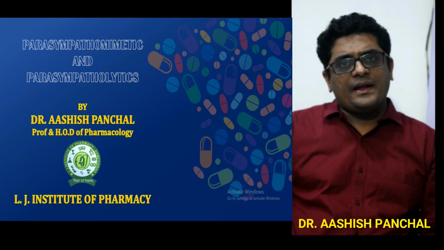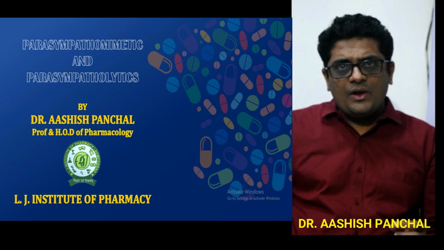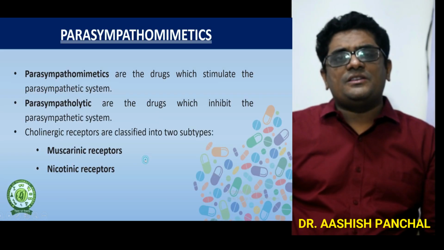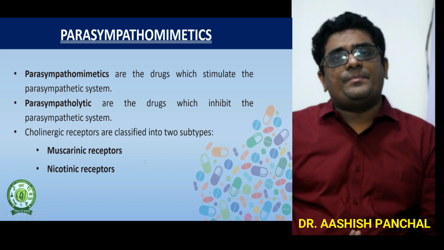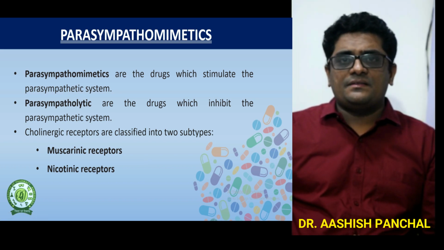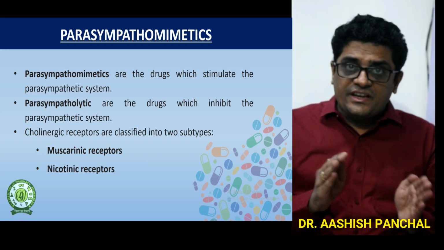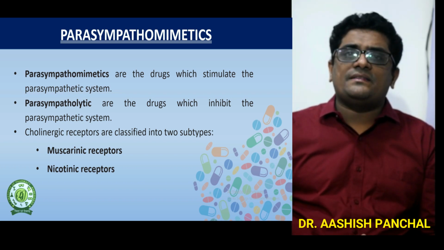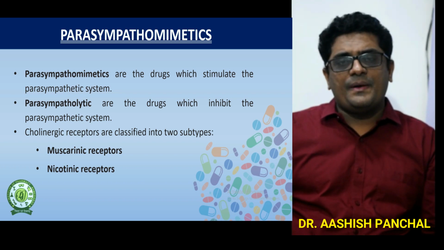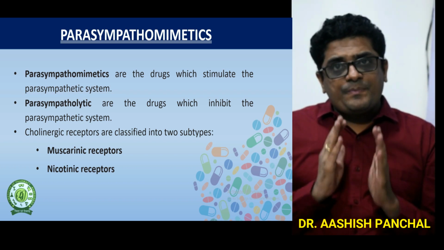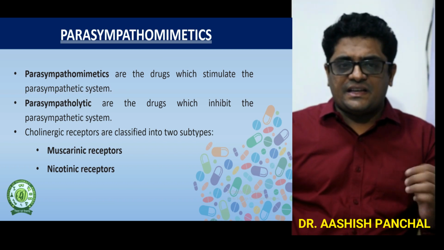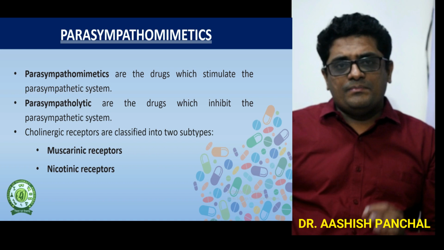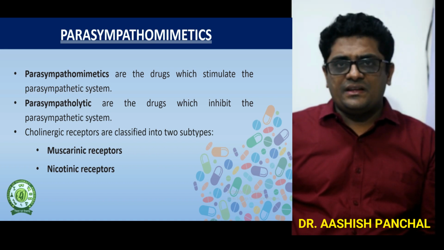Parasympathomimetic and parasympatholytic. First of all, what is parasympathomimetic and what is parasympatholytic? The drug which stimulates the parasympathetic system is known as parasympathomimetic, and the drug which inhibits or decreases the effect of the parasympathetic system is known as parasympatholytic. These parasympathetic drugs act on two receptors, known as the cholinergic receptors, which are the muscarinic receptor and the nicotinic receptor.